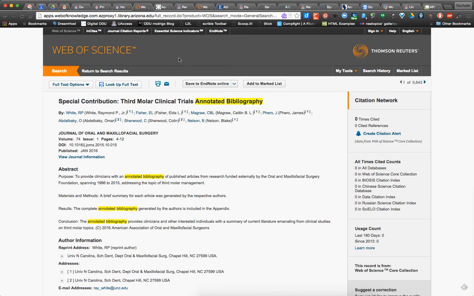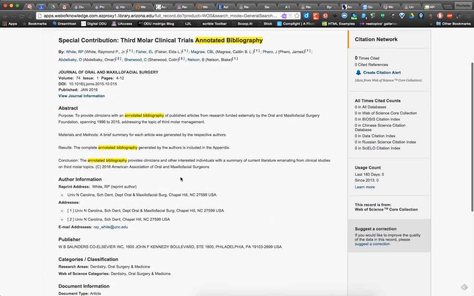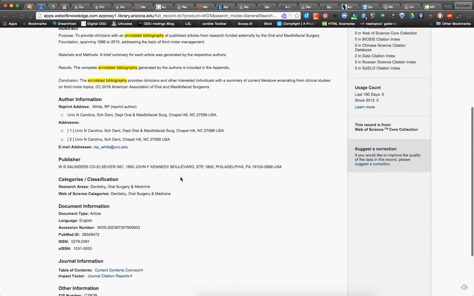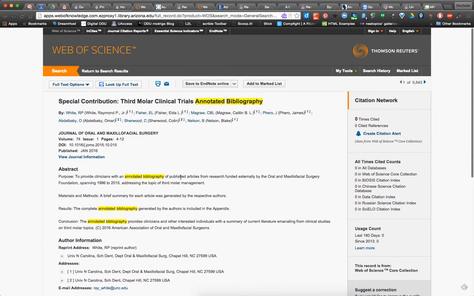Web of Science. Okay, let's see. This is one I'm not used to looking into. Do we have something? Okay, so I'm not seeing something, and I could be just looking right at it. That's always the tough thing with this.